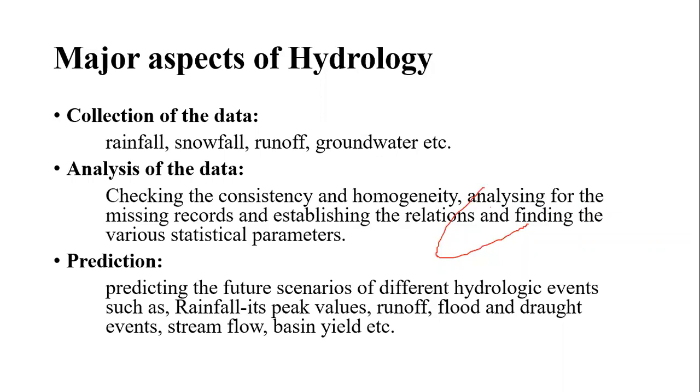So to regulate those things, we need the analysis and the prediction so that we can overcome conditions like flood and drought.